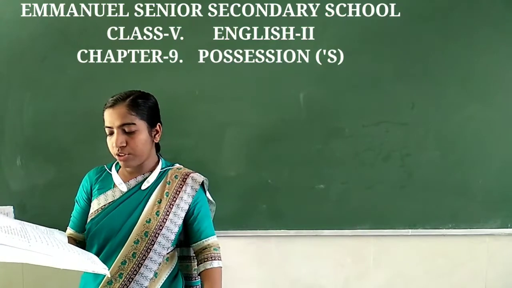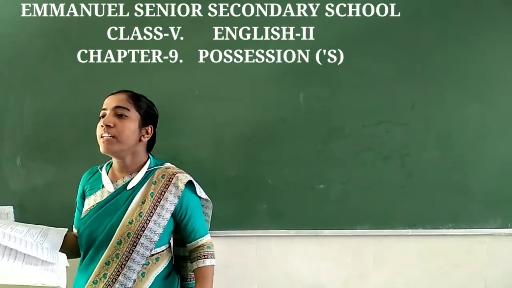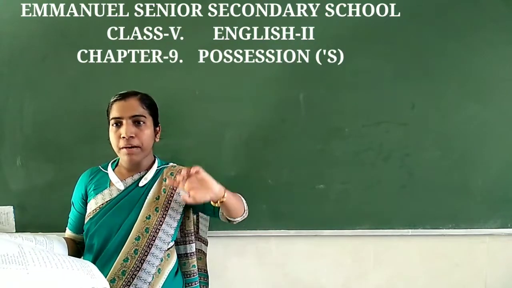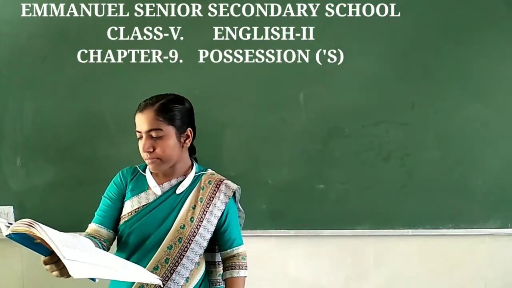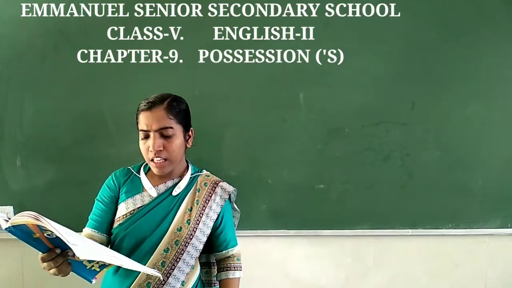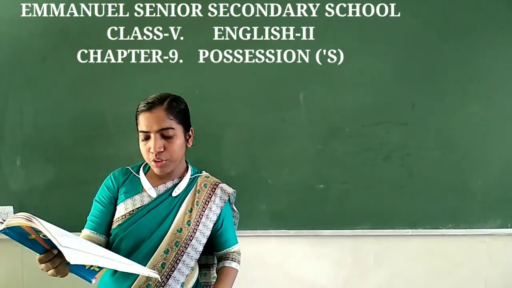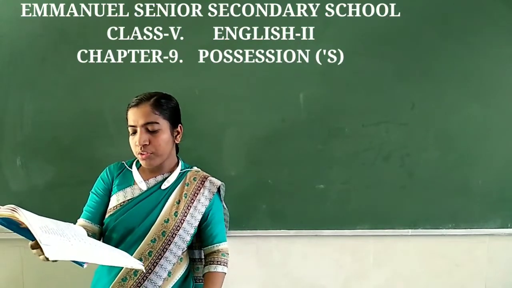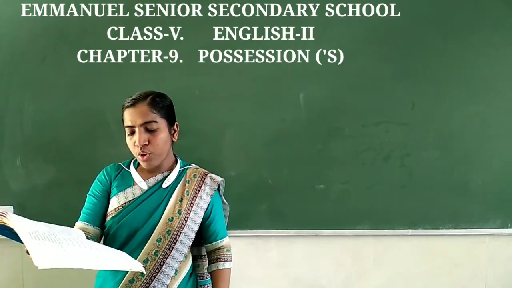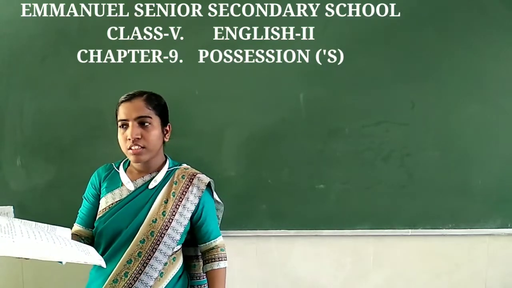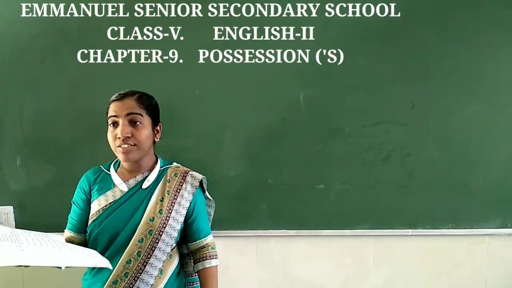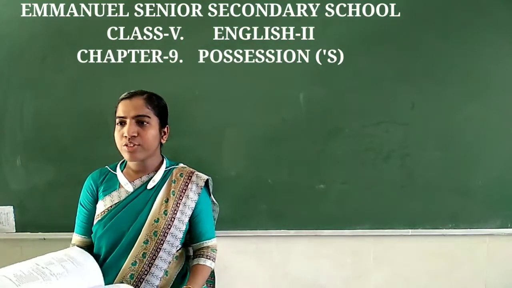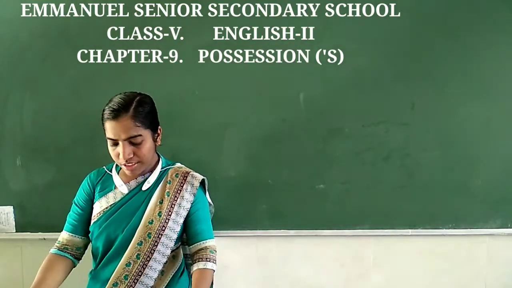Six. The books of Seema are on the table. So whose books are on the table? Seema's. किसका books table पे हैं? Seema का. So Seema's books are on the table. Next one. I'll tell the last one also, then we'll just go to the next exercise. These flowers belong to Dhananjay. So whose flowers? Dhananjay's flowers. So you have to write Dhananjay's flowers. Is that clear, children? In this way you have to do this exercise.